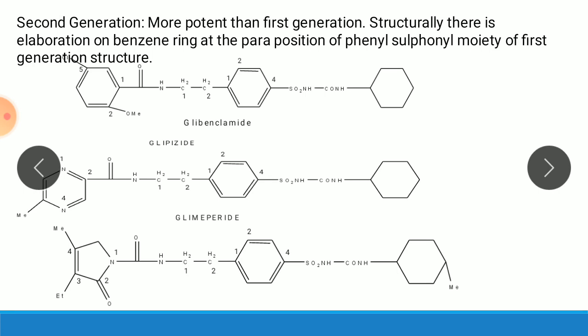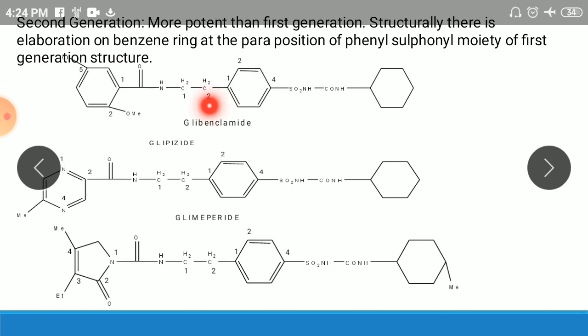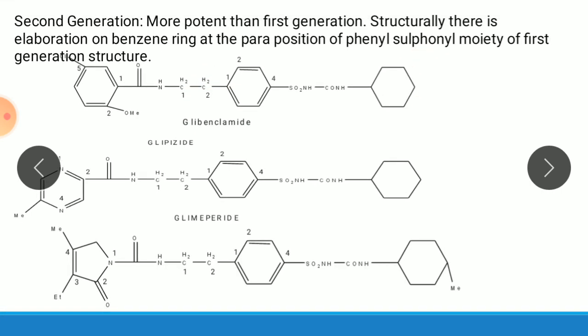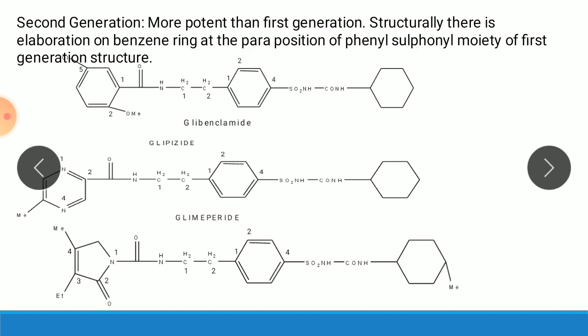Here, in first generation there is a simple group on the para position, but in second generation there is an elaboration on the para position of the benzene ring. Therefore it is a big structure. Examples: glibenclamide, glipizide, glimepiride. So these are the examples of second generation sulfonylureas.